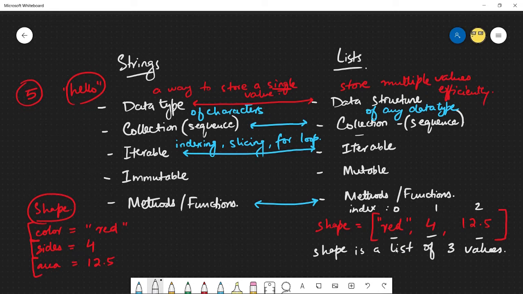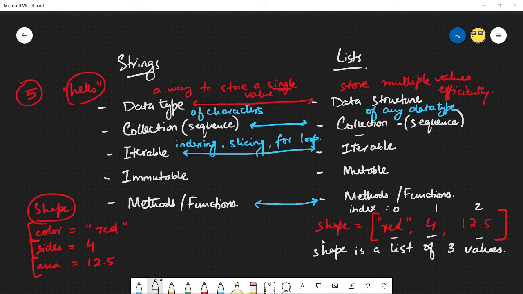So I'm able to say that the 0th index of this shape list I have is going to be the color. Index 1 is going to give you the number of sides, and index 2 is going to give you the area. So instead of having 3 different variables being defined, which are having 3 different data types, I'm able to define a data structure which is able to store multiple information in a more efficient manner.